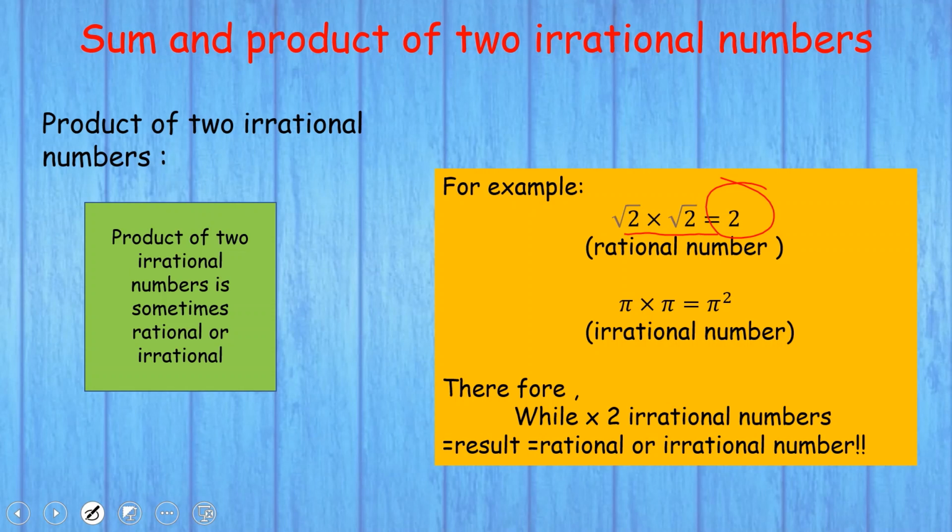In the same fashion, we already know pi is an irrational number. But when pi is multiplied by pi, we get pi square, which is an irrational number. So when you multiply two irrational numbers, the result may be an irrational number or it might be a rational number. So guys, this is about the product of two irrational numbers.